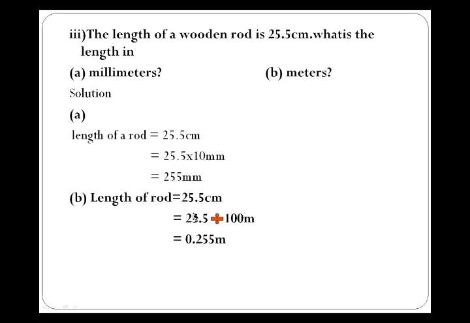B, length of a rod 25.5 centimeter. Now we have to convert centimeter to meter, and we know that centimeter is a smaller unit and meter is the larger unit. So if you convert a smaller quantity to a larger quantity, you have to divide. You divide by 100, because the relation between centimeter and meter is 1 meter is equal to 100 centimeter. So after dividing, the answer is 0.255 meter.